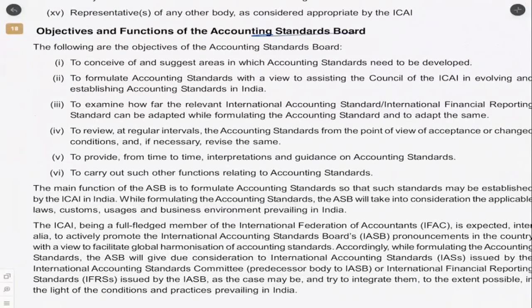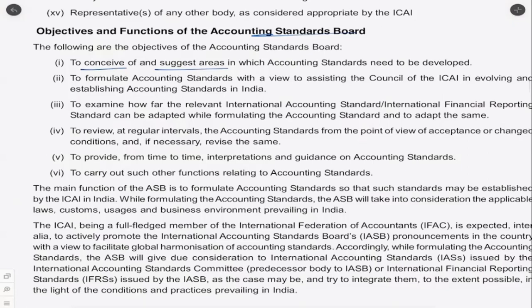Objectives and functions of Accounting Standards Board. Now that we know what it is comprised of, let us see the objectives. Again, it's all repeat here. To conceive and to suggest areas in which accounting standards need to be developed. Sometimes there will be a new area, a new field. For example, all of a sudden we had this e-commerce boom, and now we have so many e-commerce sites. So how to treat the transactions of e-commerce, etc. Maybe the board, if they feel that also requires a specific standard, might suggest a new AS for e-commerce transactions. I'm just giving an instance. It's not as if it is required.